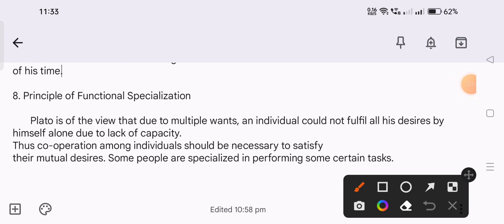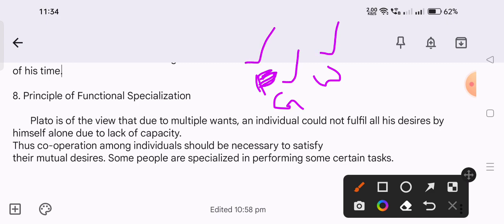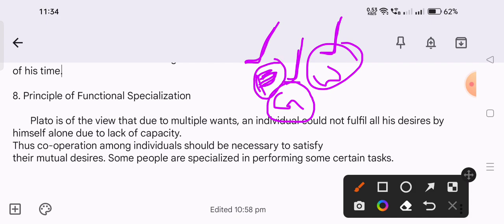He said there is a classification of society, like philosophers, guardian class and working classes. Based on their capacities, they will become philosophers, guardian classes, or the worker sections. If he lacks capacity, he became a worker. If he lacks some capacity, he became a guardian. If he has capacity, he became a philosopher.